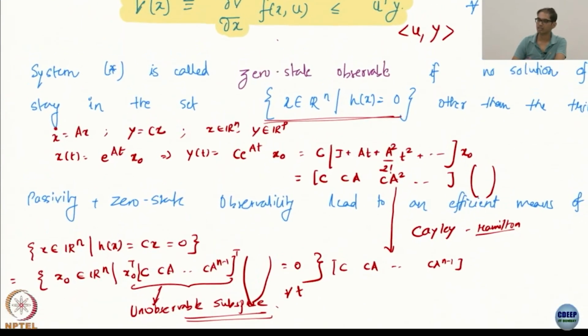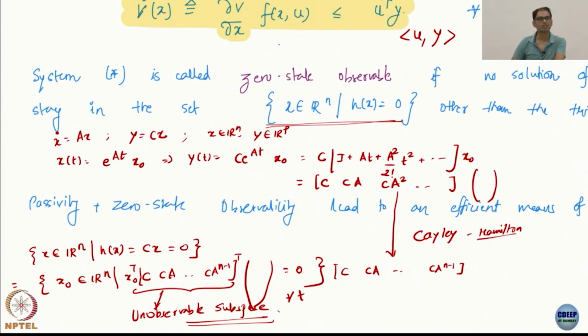You are saying that there is no x0 in the null space other than 0 itself. Zero we don't count. So we are saying the null space of the observability matrix is empty, which means the system is observable.